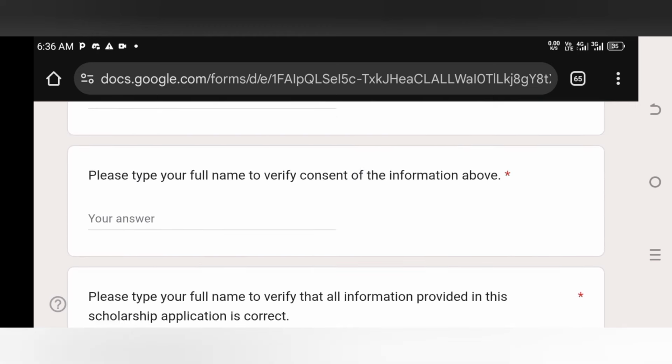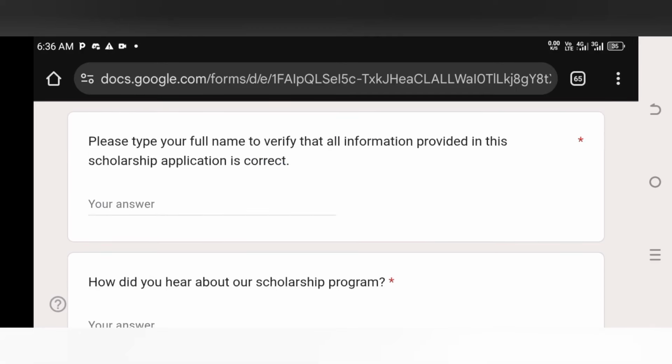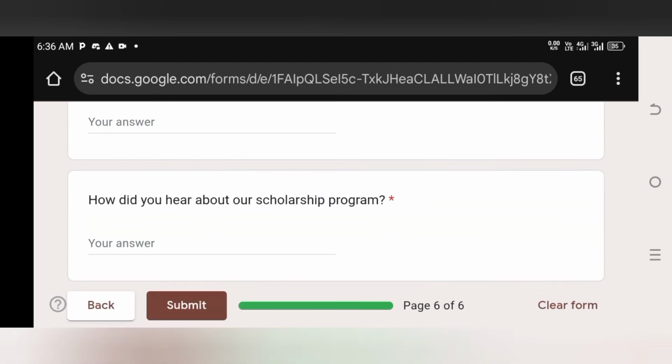Now, you have to type your full name to verify consent of the information above. So you type your full name in there and it shows you give consent. Then you type your full name to verify that all information provided in the scholarship application is correct. You put it there. And then you talk about how you heard about their scholarship program.